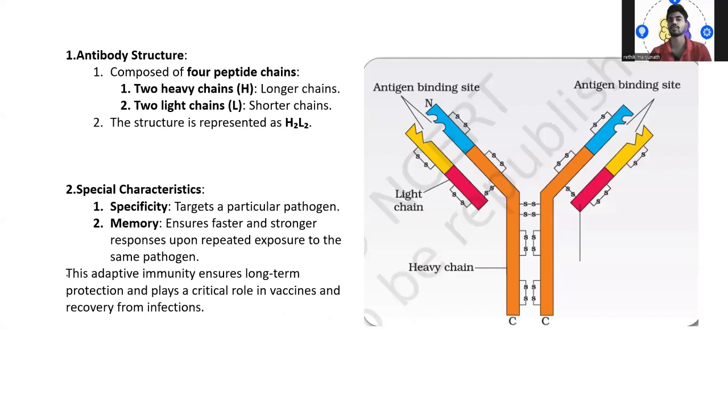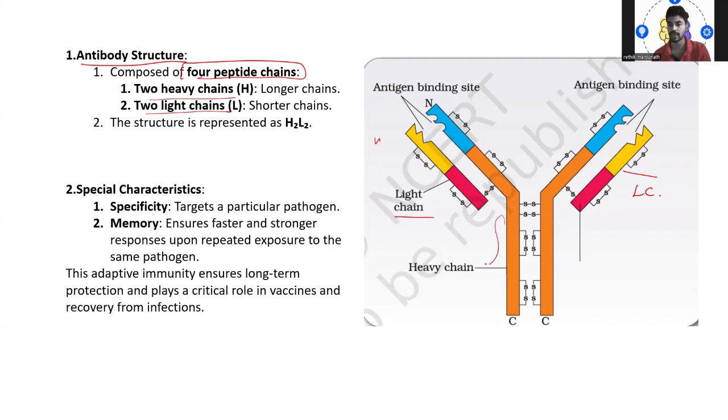So now we are talking about antibodies, like what exactly these antibodies are and what their structure is. That is what we will study now. Okay, so antibody structure you can see here in the figure also. So here there are four peptide chains: two heavy chains and two light chains. So you can see we have light chain here. This is one and this is one. They are called light chains. And what you are seeing here, they are two heavy long chains.